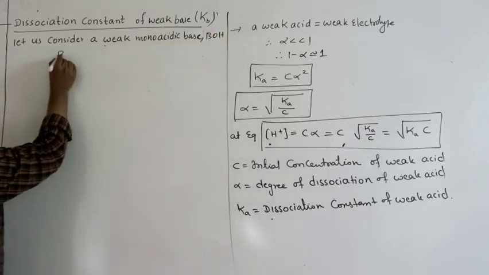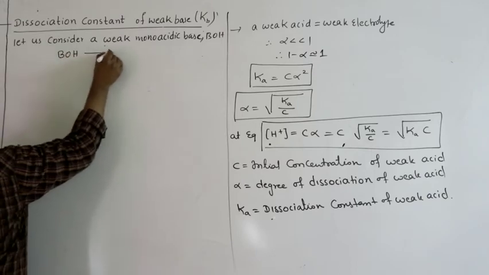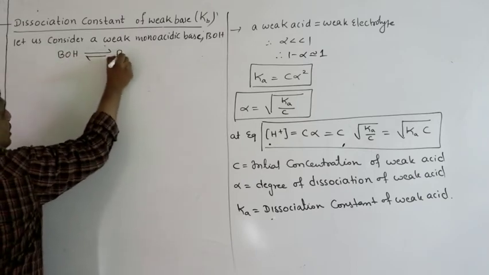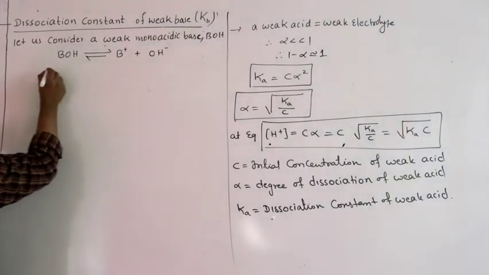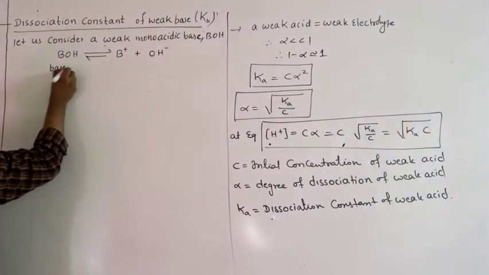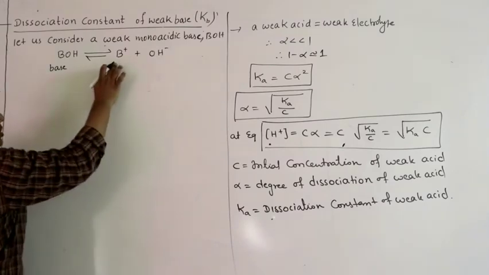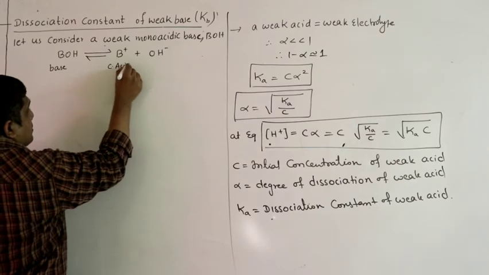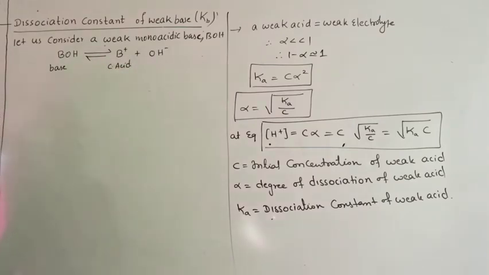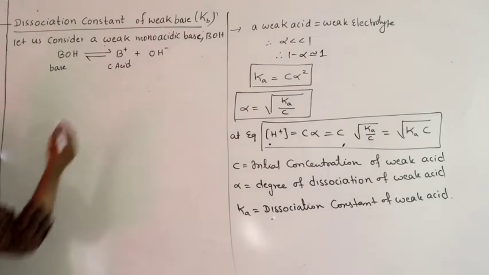If I consider BOH, how does it dissociate when dissolved in water according to Arrhenius theory? B plus and OH minus. So this is the base, and this is the conjugate acid.